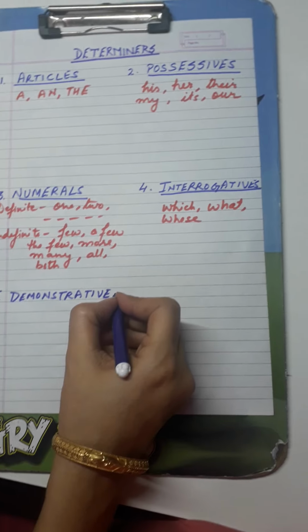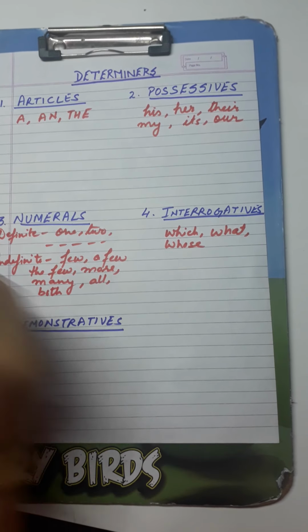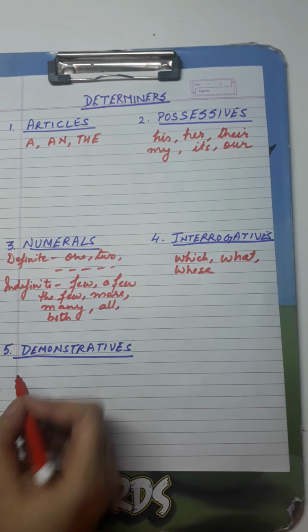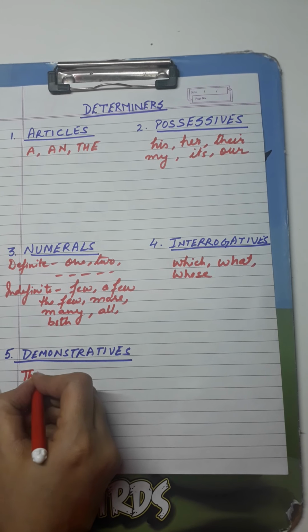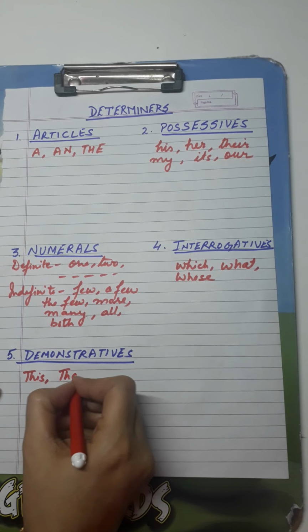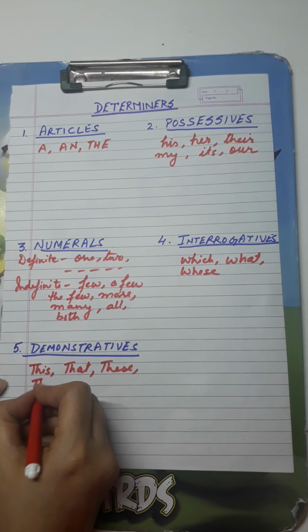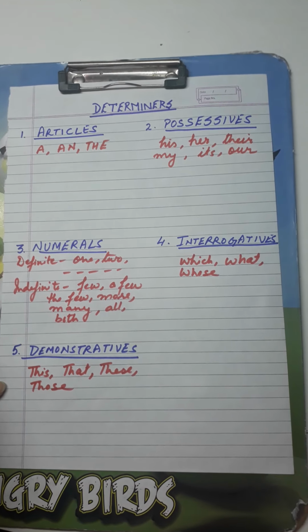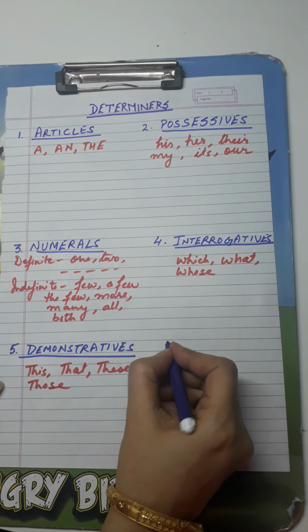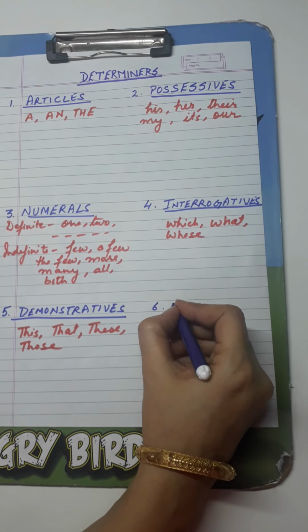Now what are demonstratives? As the name suggests, like this is my book, these, those, that. Fine.